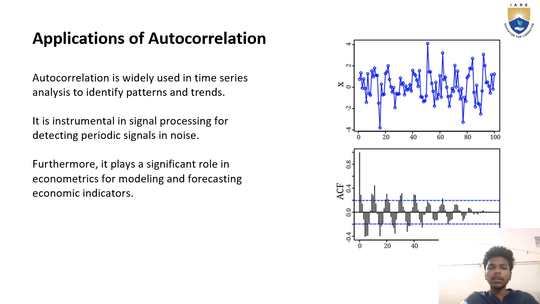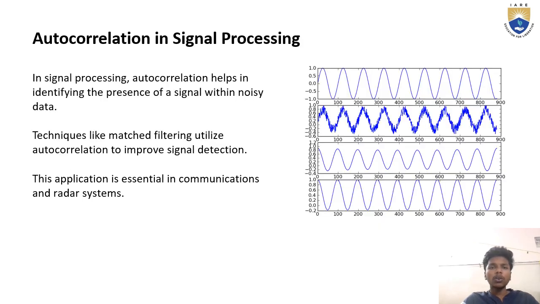Now moving on to the next slide, we have autocorrelation in signal processing. In signal processing, autocorrelation helps in identifying the presence of a signal within noisy data. Techniques like matched filtering utilize autocorrelation to improve signal detection.